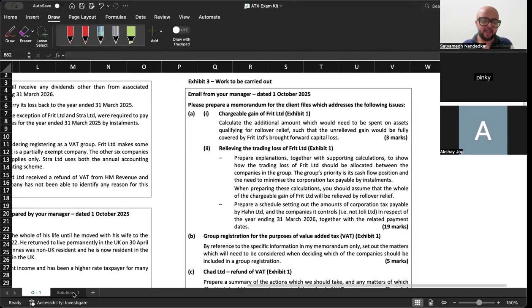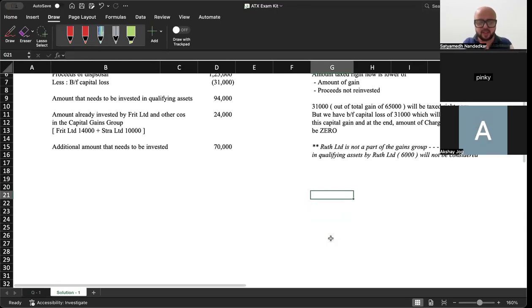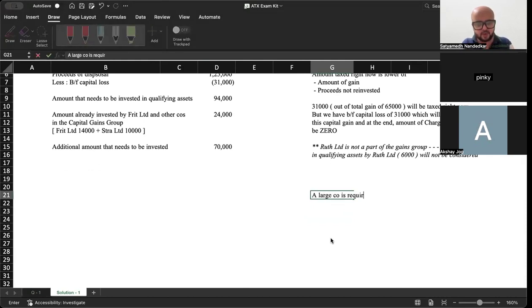Now, let me take you back to the concept. I'm making some notes here. Now, when should a company pay tax in installments? It is a large company which is required to pay tax in installments, right? So, a large company is required to pay tax in installments.